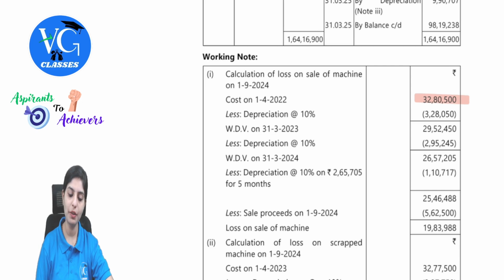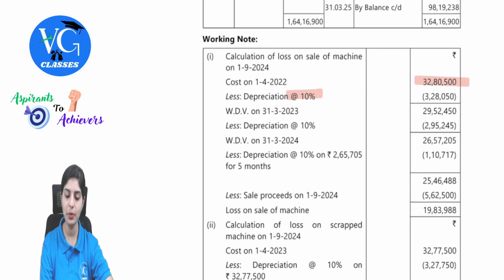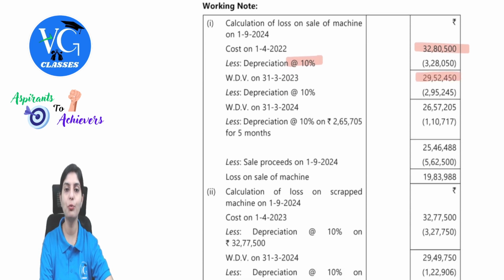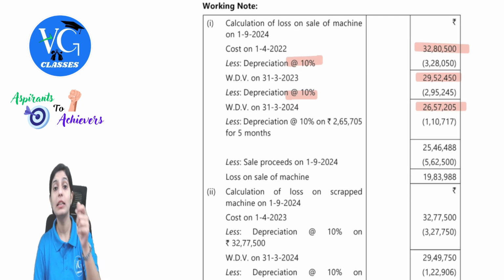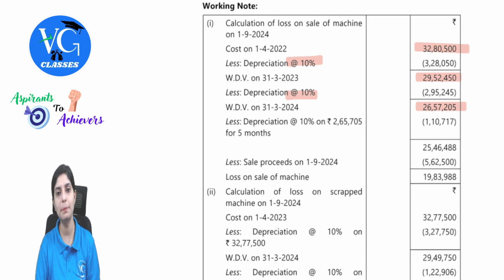So we will consider the depreciation of the respective year and find out the written down value as on this day. So from 1st April 2022, depreciation will be at 10%. So that will be 3 lakh 28,050. WDV as on 31st March 2023 will be 29,52,450. Upon that, again at 10%. So WDV as on 31st March 2024 will be 26 lakh 57,205. Remember, the auction is happening as on 1st September. So till then, we have to consider depreciation. 10% depreciation on such amount for how many months? For 5 months.